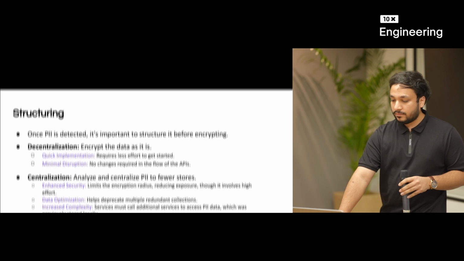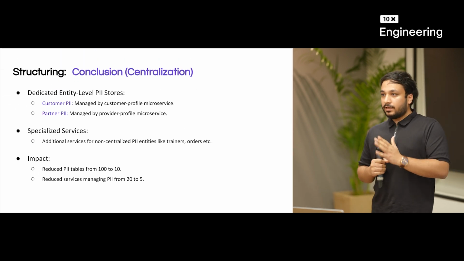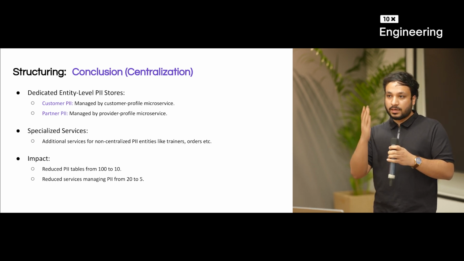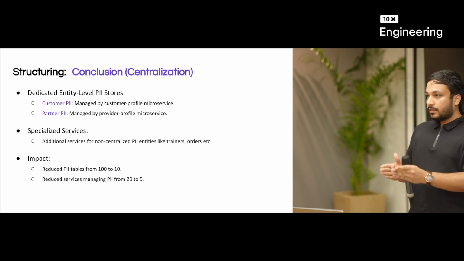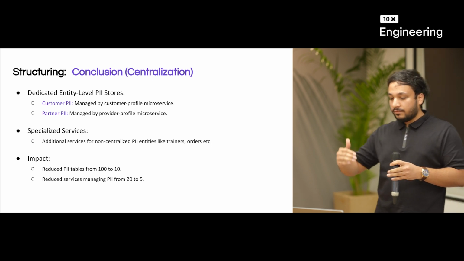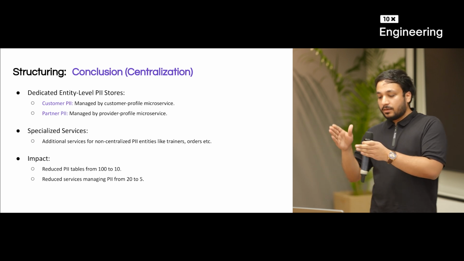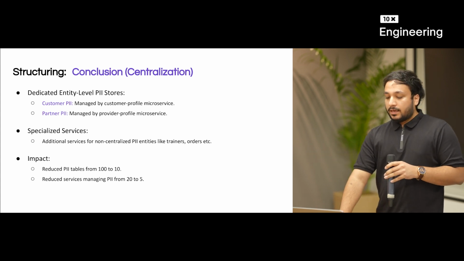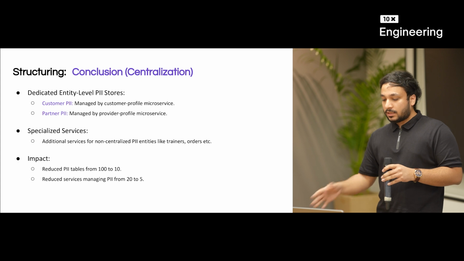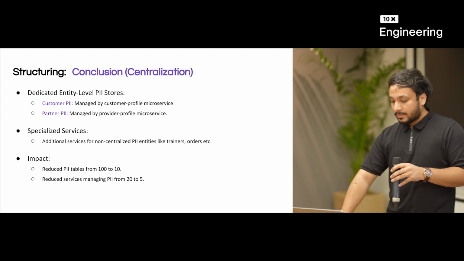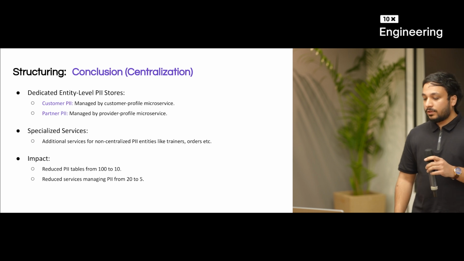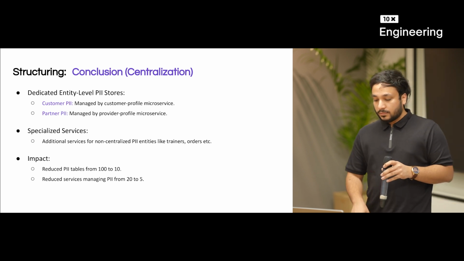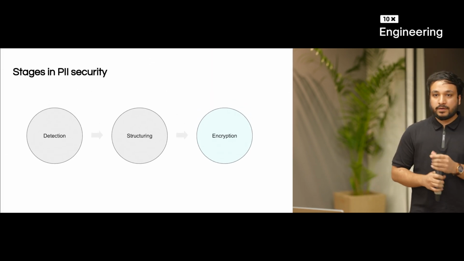So we went with centralization, and we created dedicated entity-level PII stores. By entity I mean every set of users we have: there can be customer-related data, partner-related data, employee-related data. So we created entity-level PII stores and separate microservices which just manage these databases. No other microservice connects to these databases. For a few special entities like trainers, orders, etc., which are somewhat decentralized, we created specialized 2 or 3 services. After this activity, we reduced our PII tables from 100 to 10, and our PII managing services from 20 to 5. Now we have detected and we have structured.